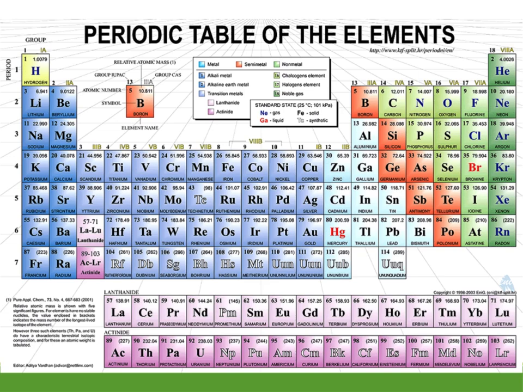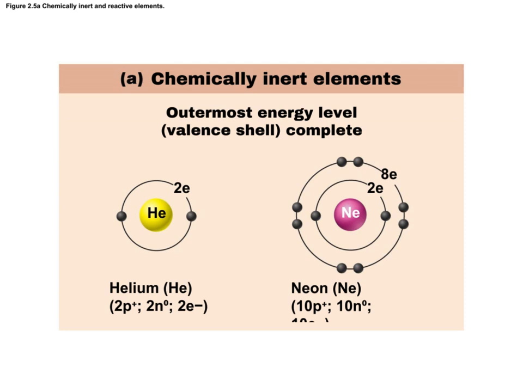You can see the noble gases here on the far right in dark green of the periodic table. They include helium, neon, argon, krypton, xenon, and radon. And these noble gases are so named because they are inert or unreactive because they're already happy with the number of electrons they have in that outermost energy shell.